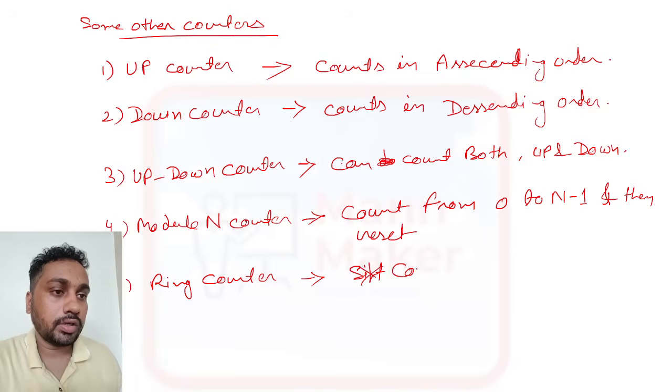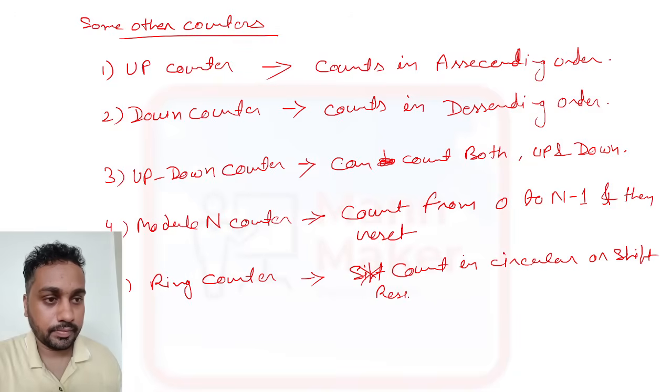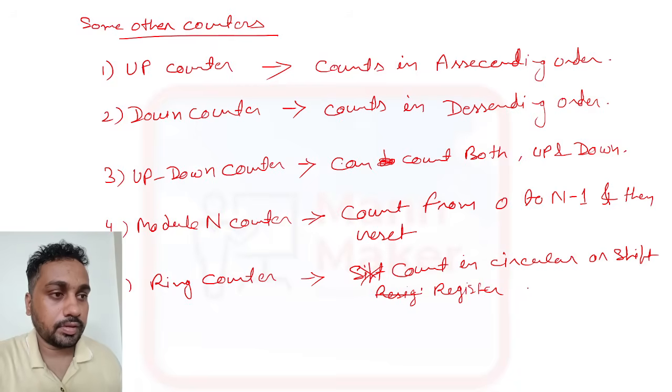Or you can write: count in circular, or shift register circular. All right, this is the definition.